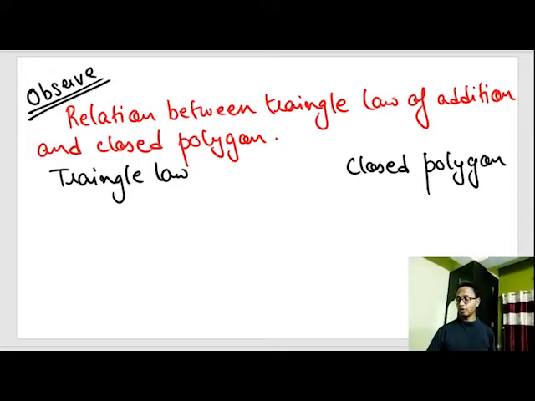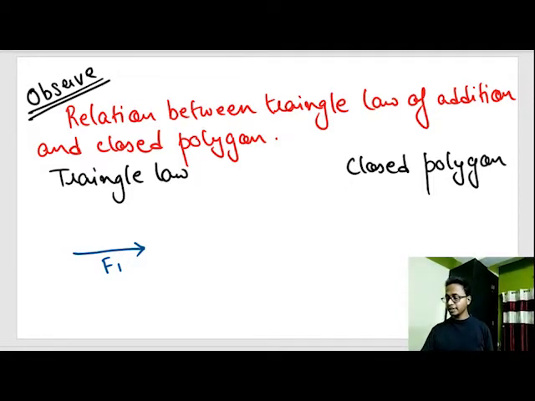In triangle law, what I was saying was, if this is force 1 or if this is the first vector, the second vector is the vector starting from the head of first vector and ending out here. Then the resultant, or f1 vector plus f2 vector, is a vector that is starting from the tail of first vector to the head of second vector.